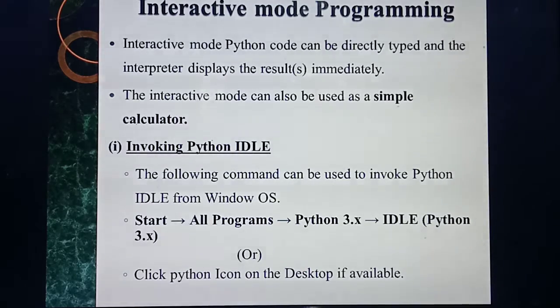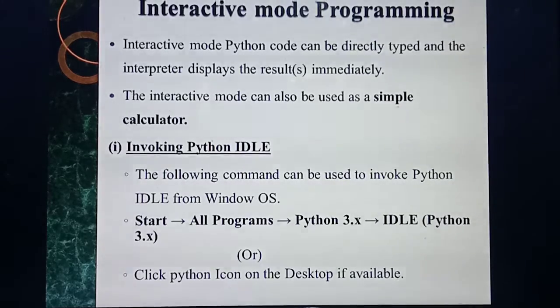With a calculator, how do you get the result? If you are adding two numbers, 5 plus 10, immediately you will get the result as 15. In the same way, in interactive mode programming, when you type, you immediately get the result. But you cannot edit or redo anything in interactive mode. Further, how are you going to program in this interactive mode?